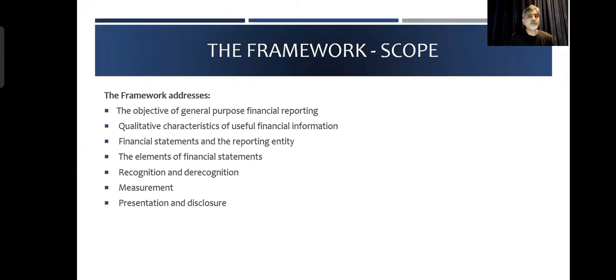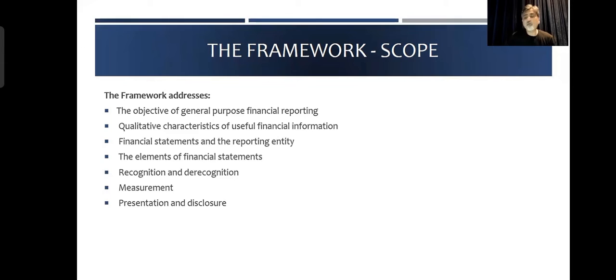When we say that a standard addresses tangible non-current assets, IAS 16 PPE, property, plant, and equipment, what am I looking for in IAS 16? What does IAS 16 tell me? It is going to give me guidance in which areas?